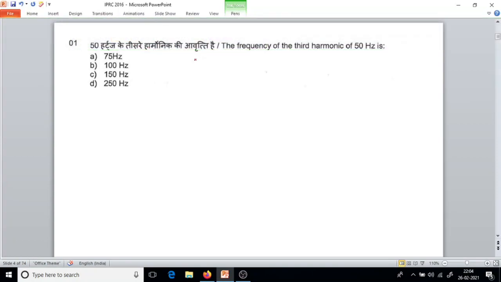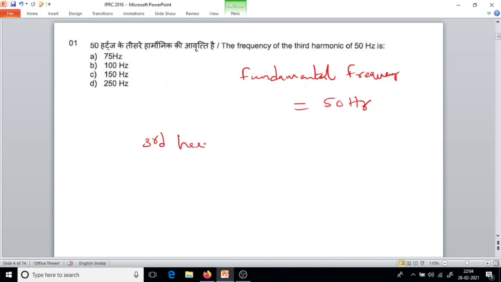Question number 1. The fundamental frequency of the third harmonic of 50 Hz is. So the third harmonic is asked. Fundamental frequency equals 50 Hz. If you want to get the third harmonic, what you will do?